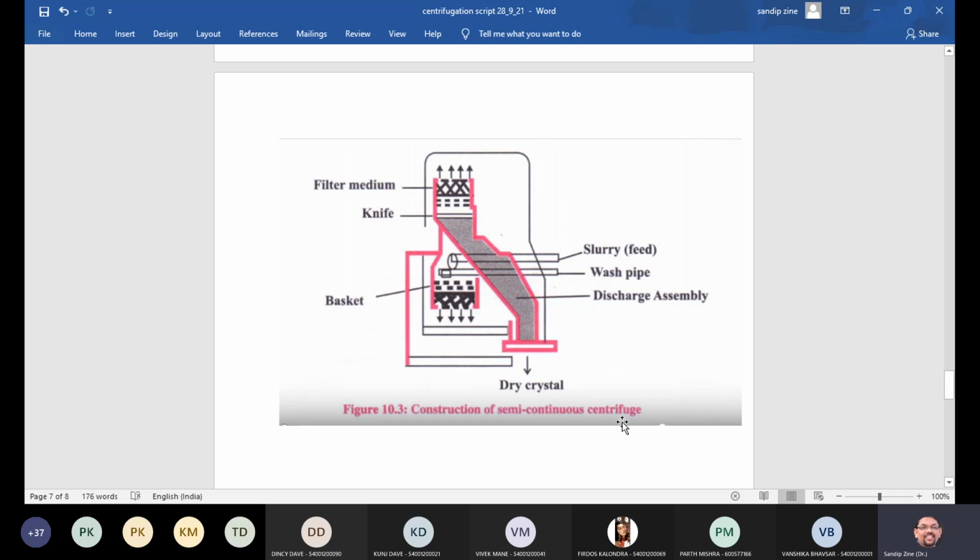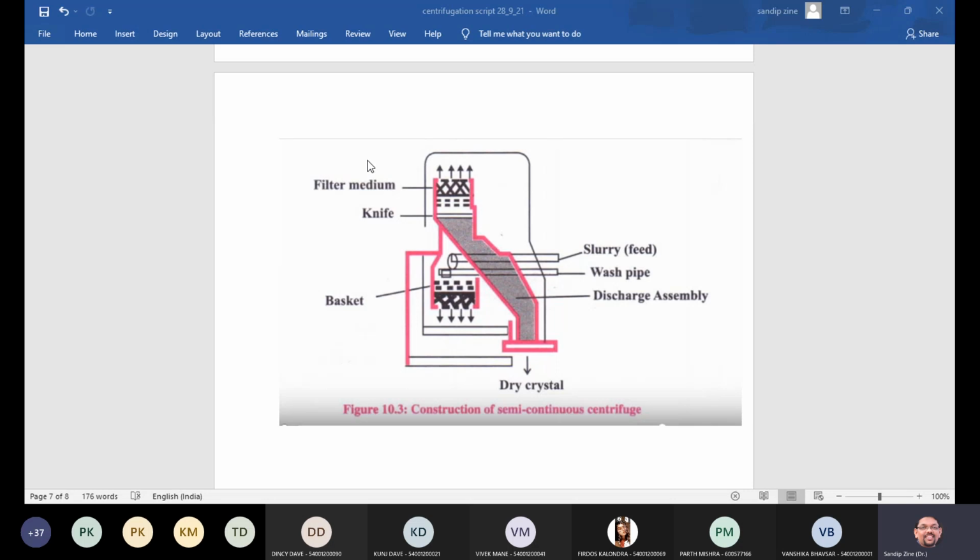Construction of semi-continuous centrifuge. So earlier we have seen perforated basket, non-perforated basket, and this is a semi-continuous centrifuge. In advantages, we can quote, this centrifuge is used to separate the crystals from the mother liquor or solution, and it is used to clarify the liquids by removing the unwanted solid dirt from the oils.